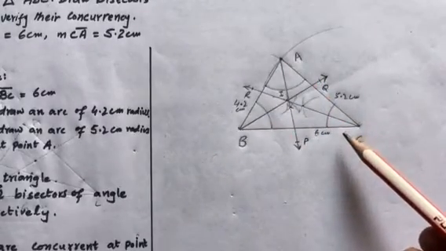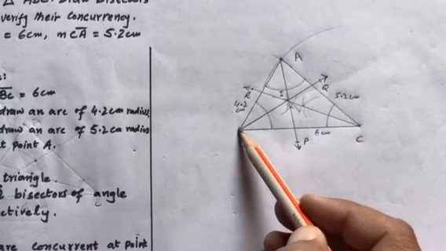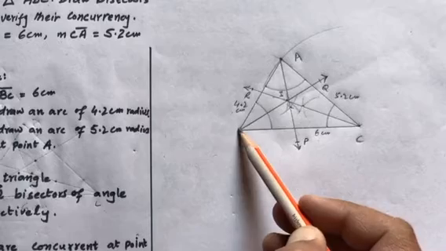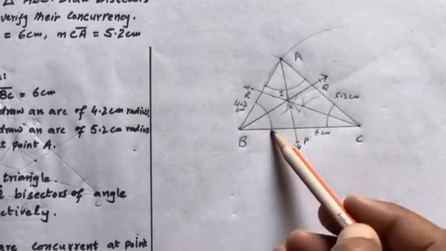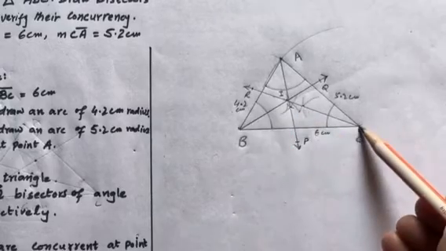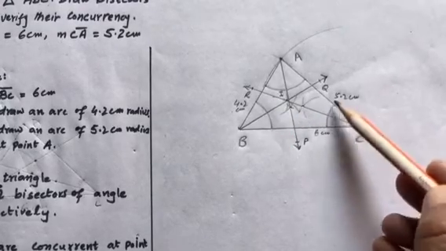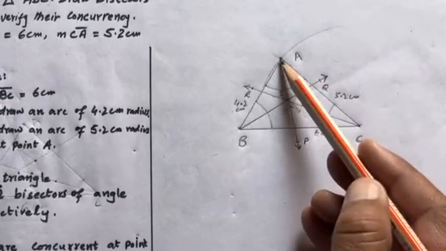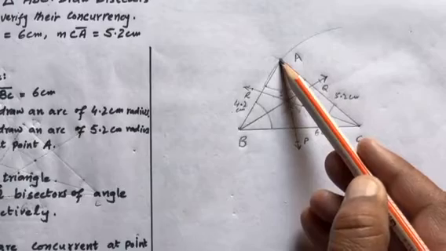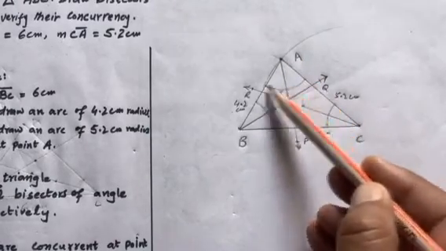So in this way we have a triangle ABC. Now we will bisect its angles. First of all, we place the compass at point B and with a suitable radius draw an arc which cuts these two lines at these points. Now with the same radius we place the compass at point C and draw an arc which cuts these two lines at these two points. Now we take A as center and draw a suitable arc which cuts these lines at these points.